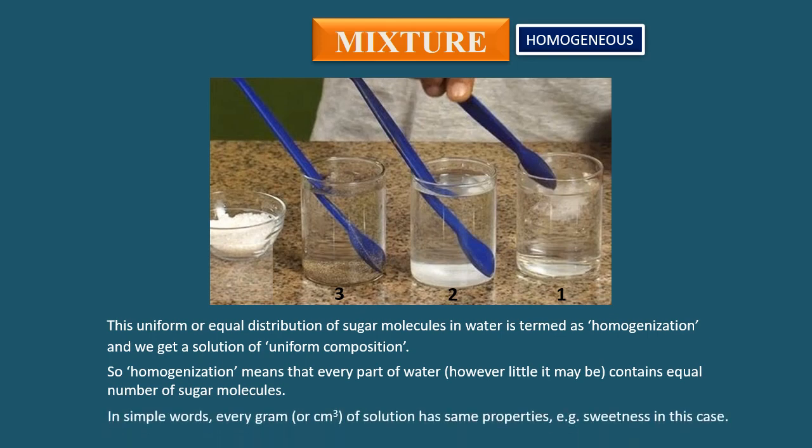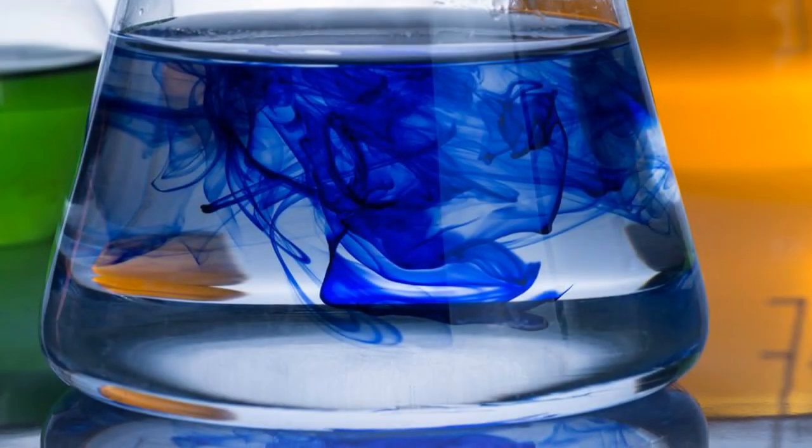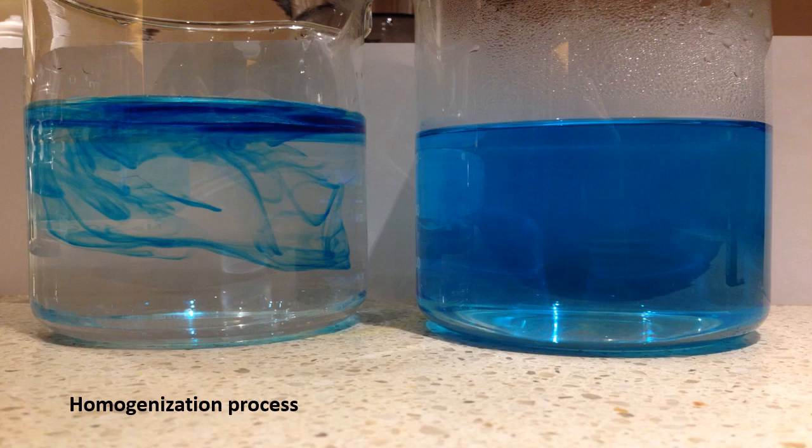In simple words, every gram or cm cube of solution has the same properties, for example, sweetness in this case. This is what homogenization is. And as a result of the homogenization process, we get a homogeneous mixture.